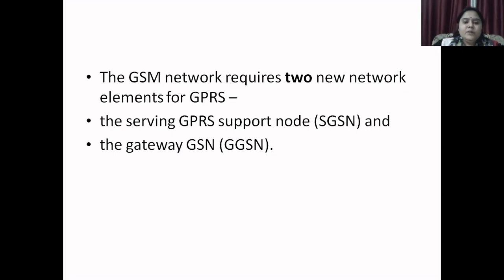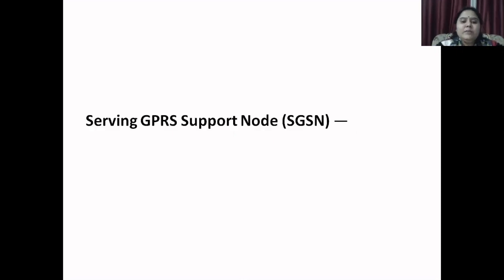Now see what is first, that is the serving GPRS support node, SGSN. The SGSN is placed at the same hierarchical level as an MSC in the GSM. The SGSN tracks the packet from the mobile location and performs security functions and access controls. The SGSN is connected to the base station system via frame relay.